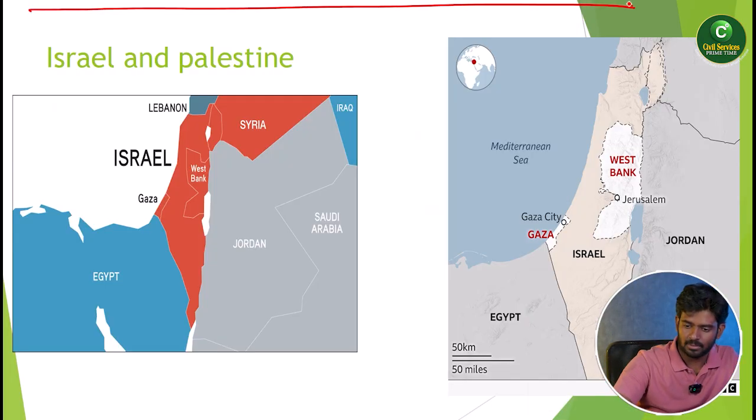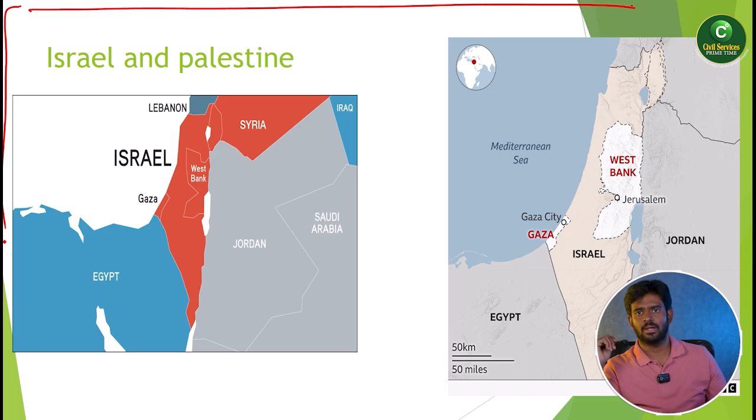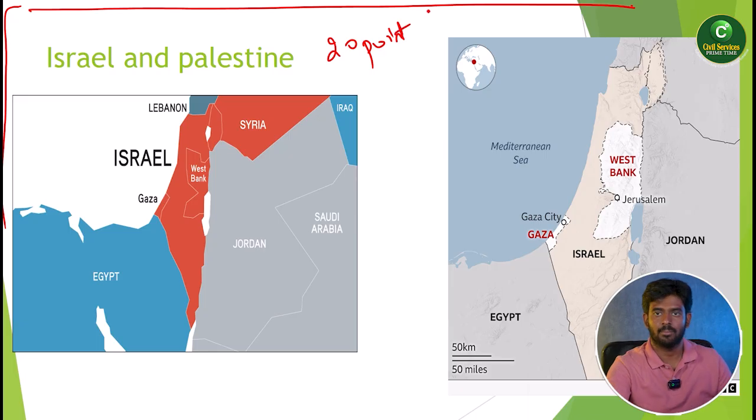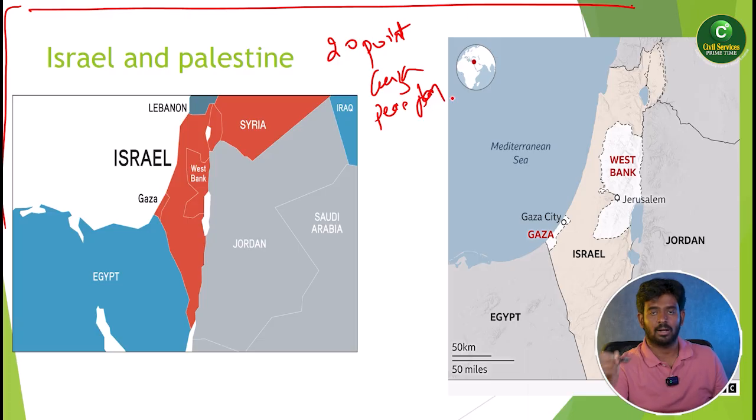Another important place in this week's news is Israel and Palestine. Obviously, you know the 20-point Gaza peace plan. What is that? The 20-point Gaza peace plan was made by Donald Trump in Egypt. All the world leaders sat in Sharm el Sheikh, a place in Egypt where they made the 20-point Gaza peace plan. Because of this Gaza peace plan, you can see Israel and Palestine in the news.